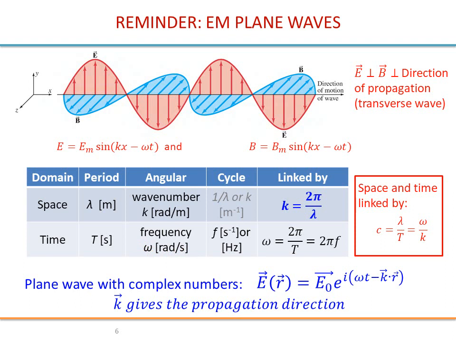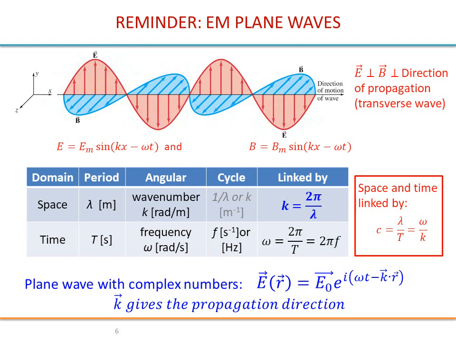Considering 1 cycle, so a 2 pi rotation of the phase, it's called the frequency. For the time, so per second or hertz. Sometimes people use k as 1 divided by lambda, but the official definition usually used is 2 pi divided by lambda for k. Okay.